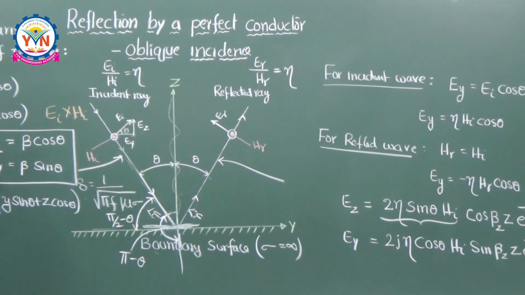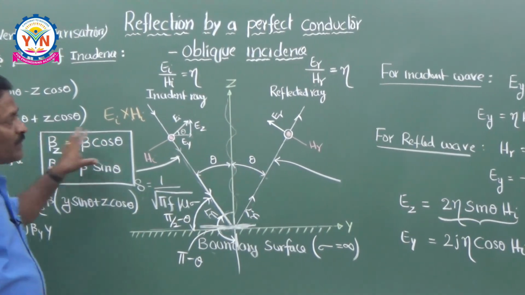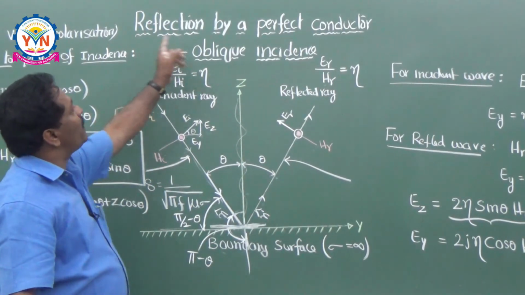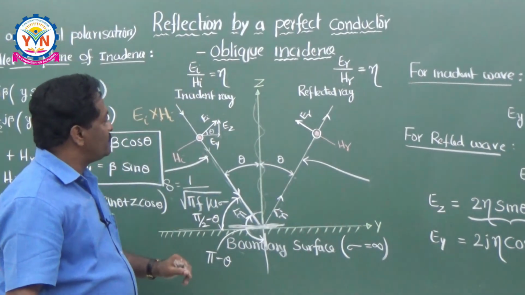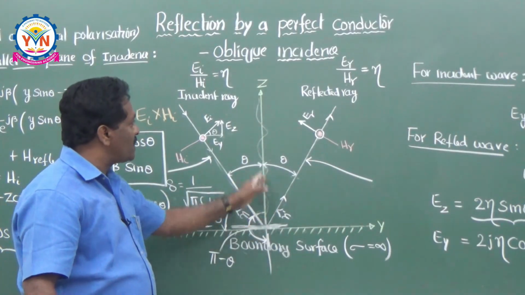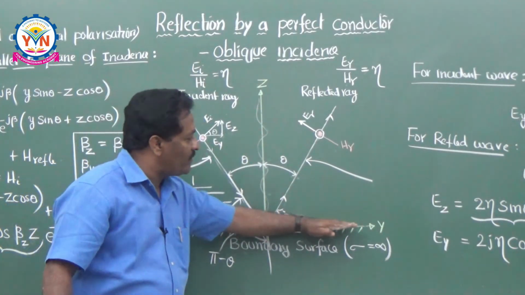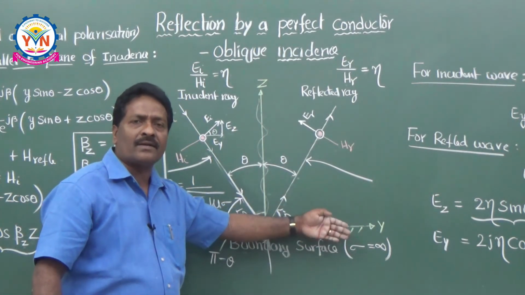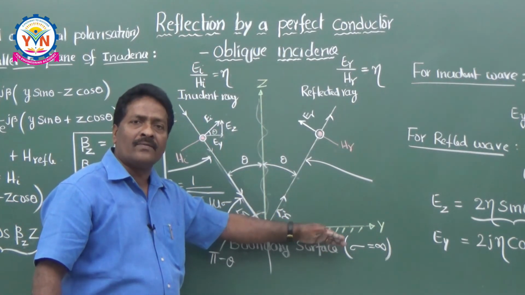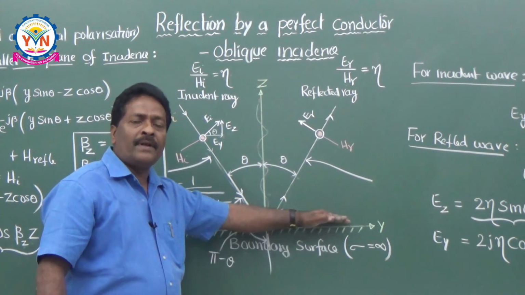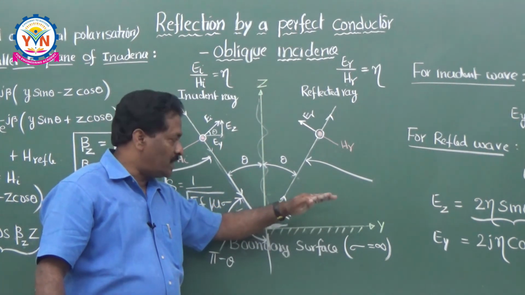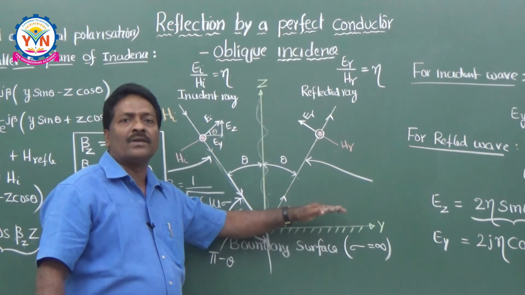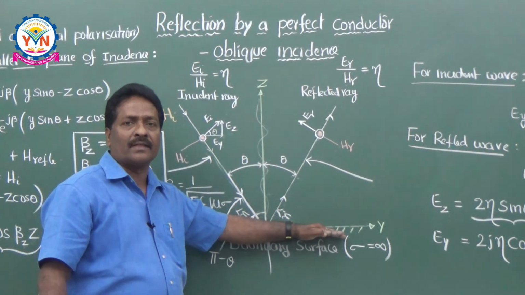So either from the magnetic field components or from the electric field components, I can say that whenever the wave is reflected by a perfect conductor at oblique incidence, there is a standing wave distribution in the z direction and there is a travelling wave in the y direction. This conclusion is the same as the conclusion we gave in the last class for the perpendicular polarization also. So this way you have to understand this parallel polarization, which is also called vertical polarization.